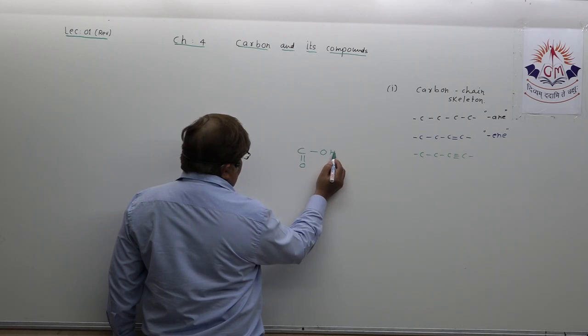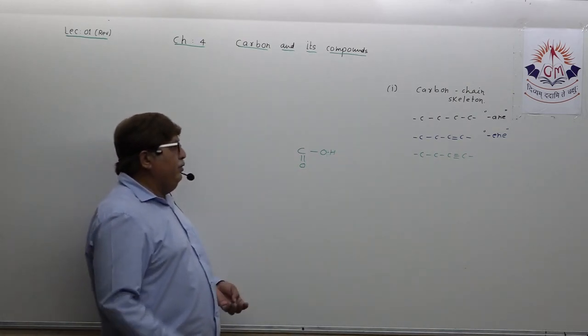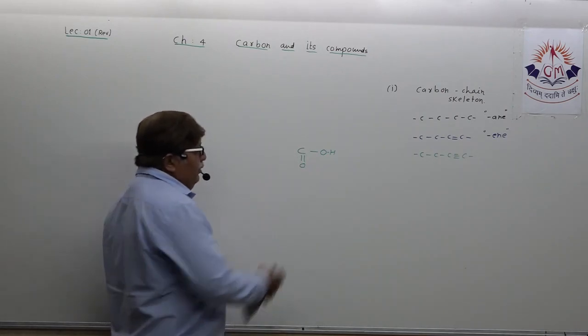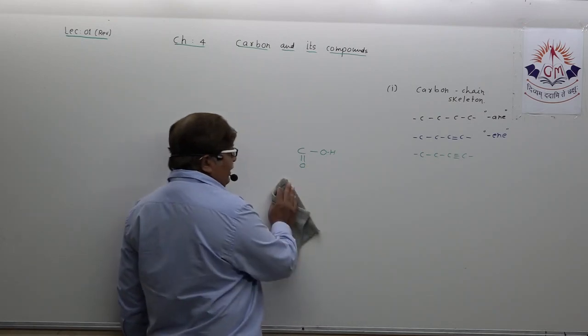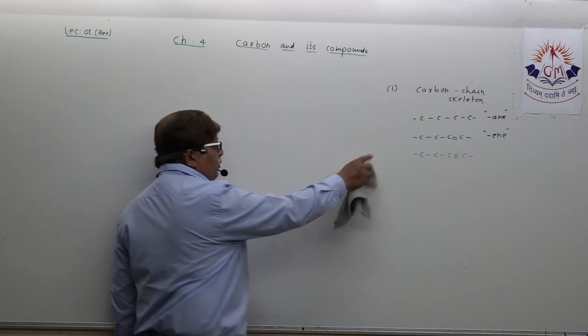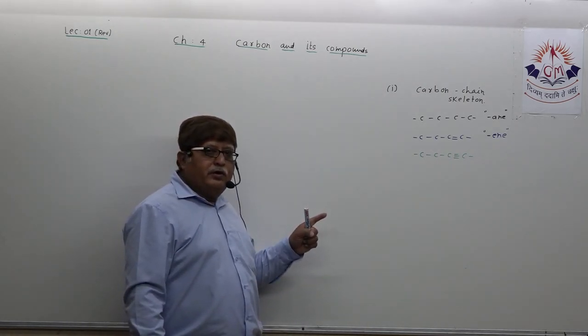So see, dear student, here actually single bond, understand. So what is going to happen is that there also you may find the double covalent bond, understand. But double covalent bond doesn't mean here that you apply the concept of this carbon skeleton.